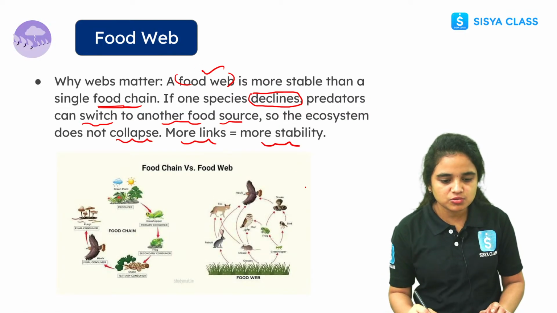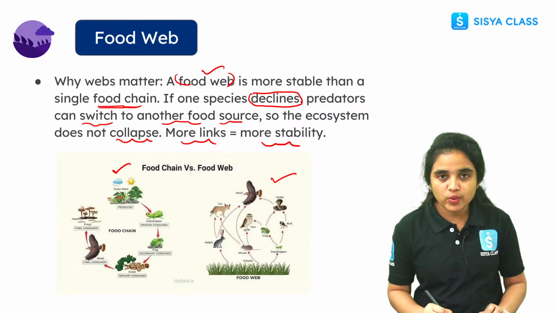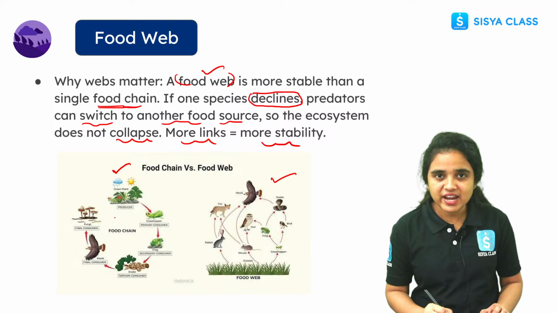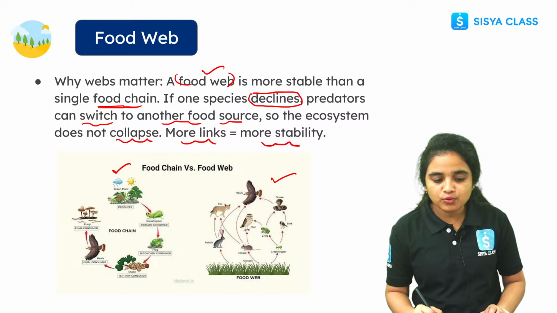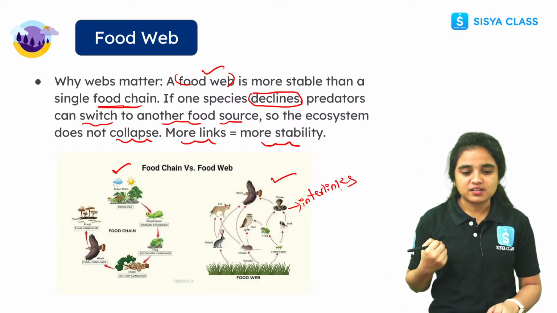And you can see here students, food chain versus food web. See, it follows a straight sequence. But while coming to the food web, we can see many interlinks. Many cross chains we can see here, right?